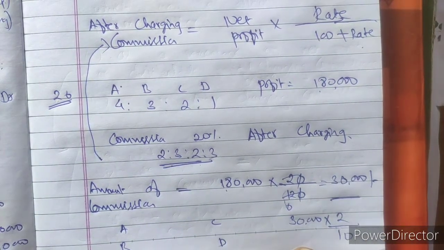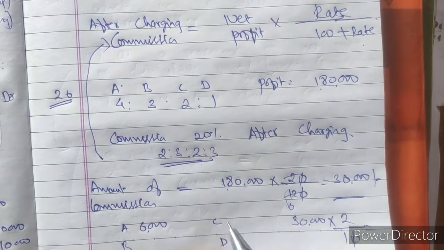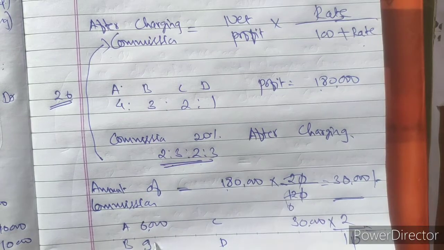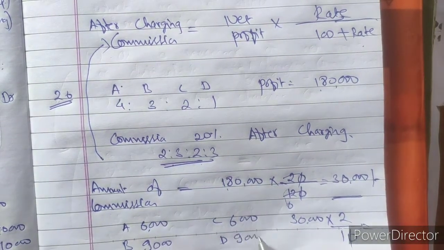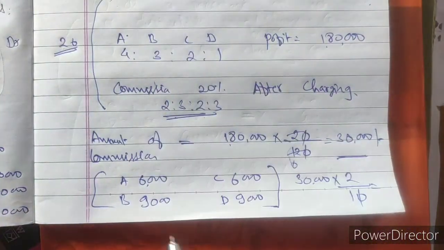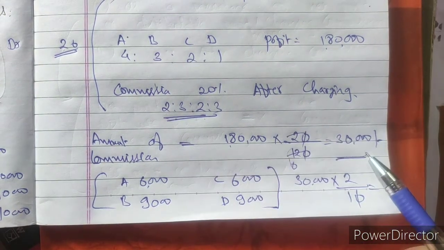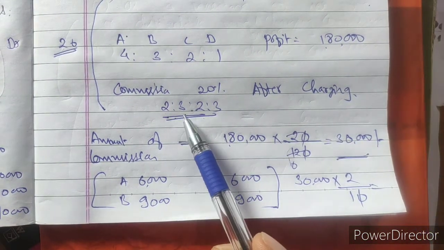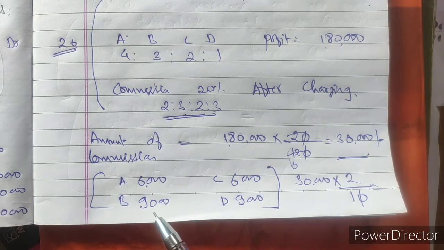2 upon 10, so A will be getting 6,000. B will be getting 9,000. C will be getting 6,000 and D will be getting 9,000. Hope this commission is clear to you, that A, B and C are there. They will share this 30,000 commission in the ratio of 2, 3, 2 and 3. So A will get 6,000, then 9,000, 6,000 and 9,000.